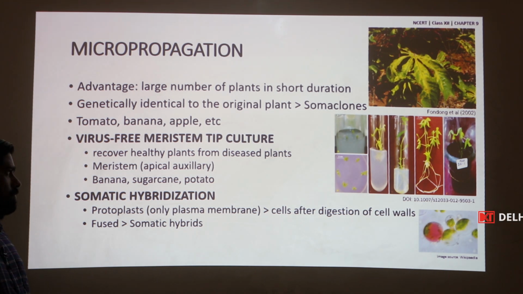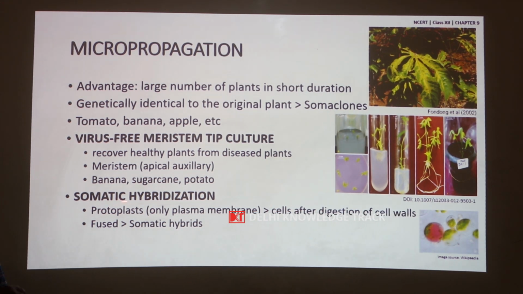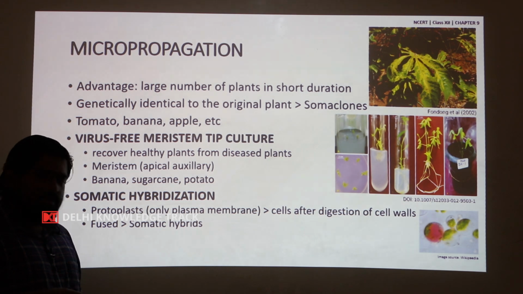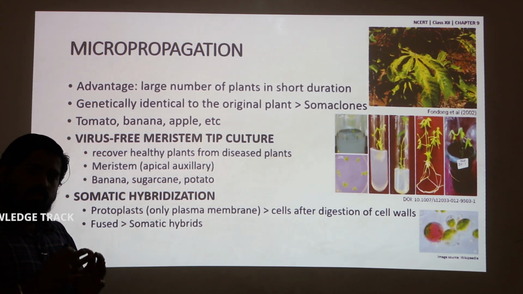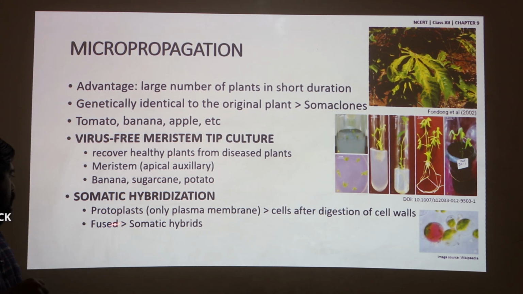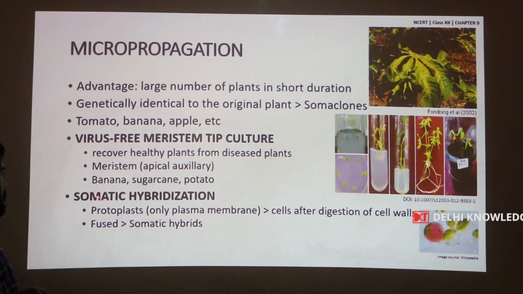Another special type of tissue culture is called somatic hybridization. In somatic hybridization, protoplasts, that is cells only with plasma membrane, are isolated by digestion of the cell wall. That is, cells are isolated and the cell wall is digested to produce a cell with only plasma membrane, which is called a protoplast. So, protoplasts from two different species are fused together, which is called somatic hybridization, and the resultant is called a somatic hybrid.